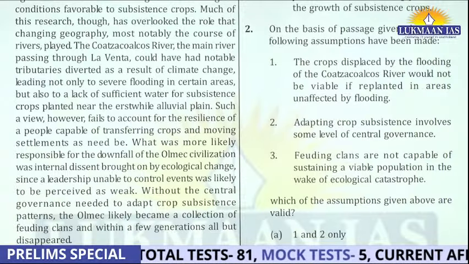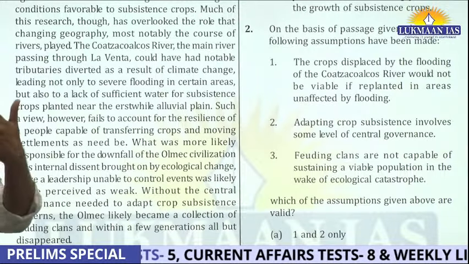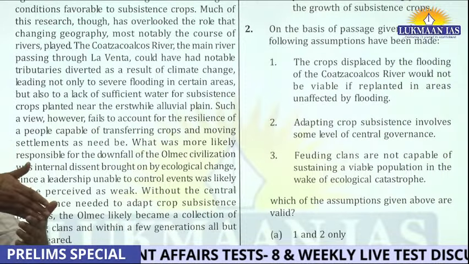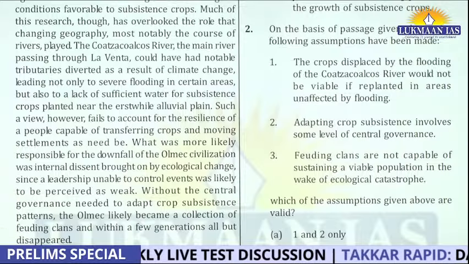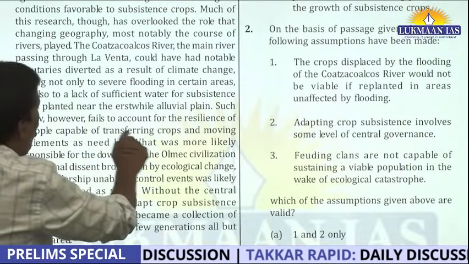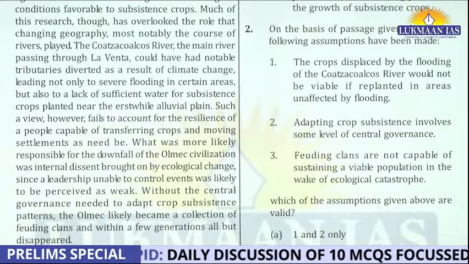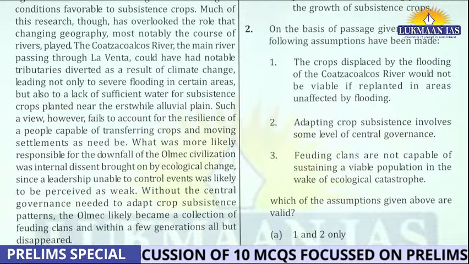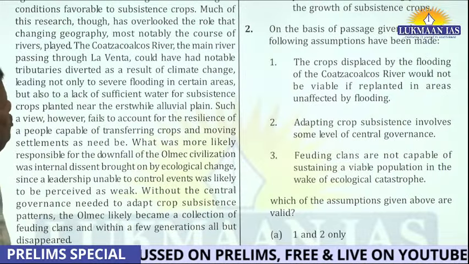So what happened? Let's say this river is there, it changed the course, there's a flooding in this area, but why can the people not come to this area to grow the crops and all those things? So the author is already making that point, that such a view fails to account for the resilience of the people capable of transferring crops and making settlement. Okay. So he already acknowledges this.